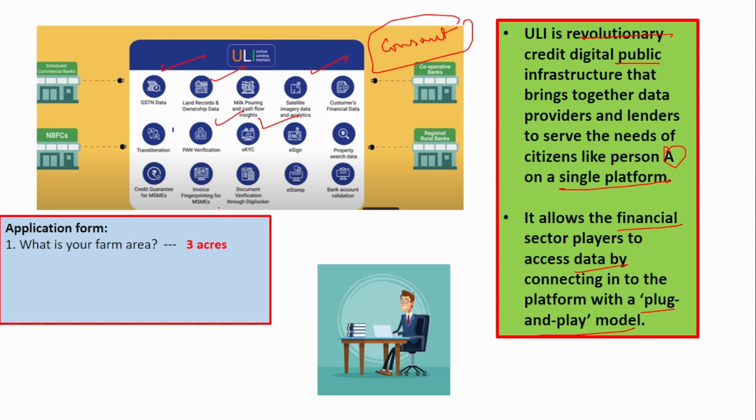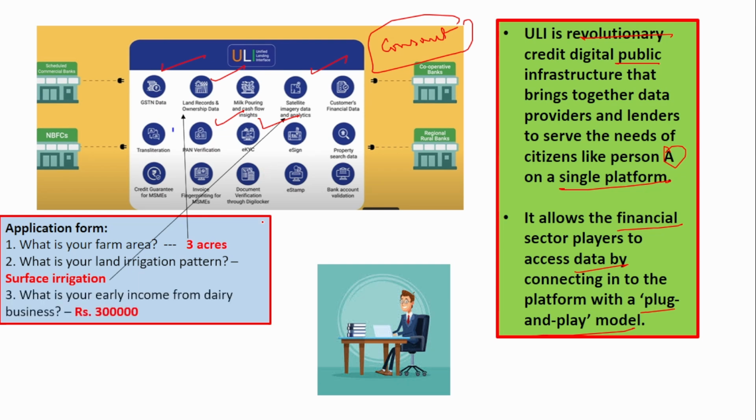Now the bank manager connects to this ULI platform. In order to find the farm area, he gets the data from the land records. Next, to collect the irrigation pattern, he gets the picture from the satellite image. And to collect the income from the dairy business, he connects with the milk pouring and cash flow. Generally, dairy farmers collect the milk from the cow and deposit it with the society, so the society has this data, and the bank manager collects it from there. This is how the entire data is processed from the data providers. Next, the bank manager analyzes the data and processes the loan using it.